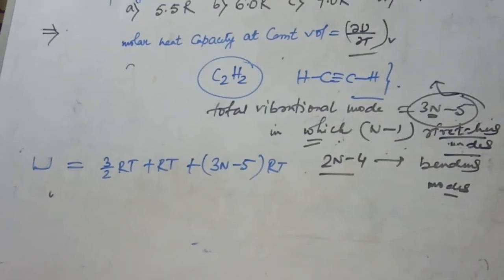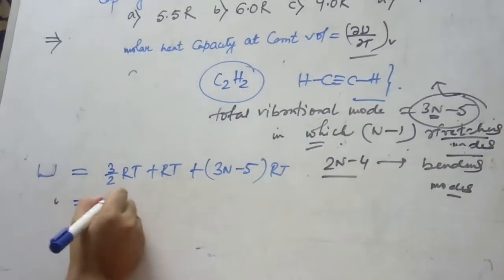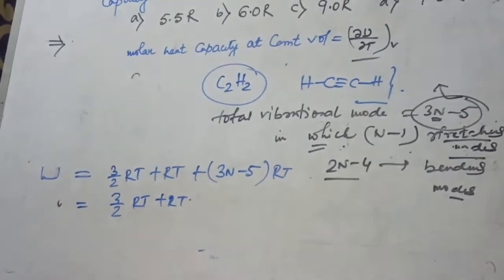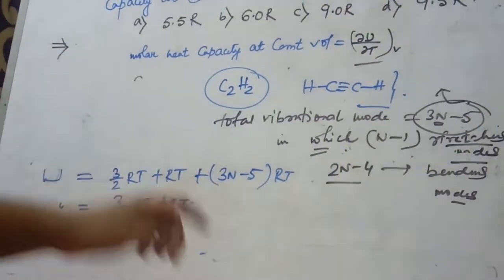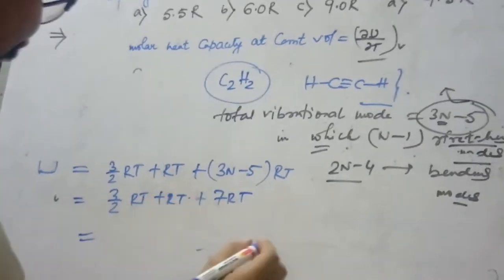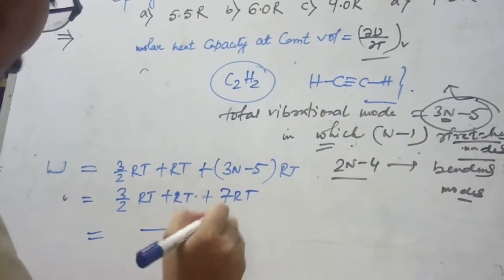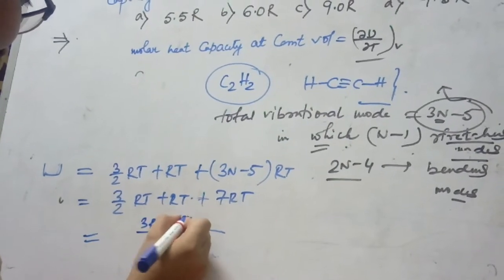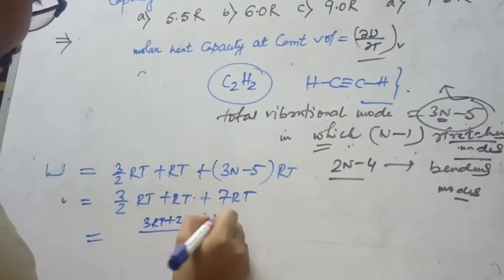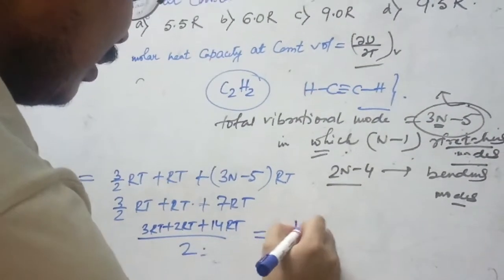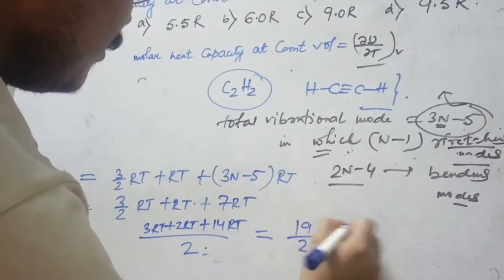As there are 4 atoms, that is 3 by 2 RT plus RT plus 7 RT, that is 3 RT plus 2 RT plus 14 RT, all divided by 2, that is 19 by 2 RT.